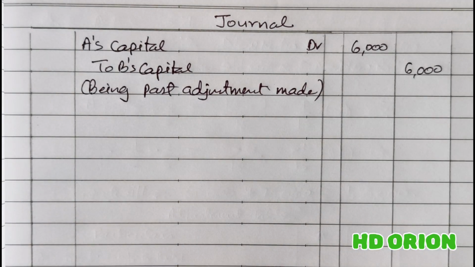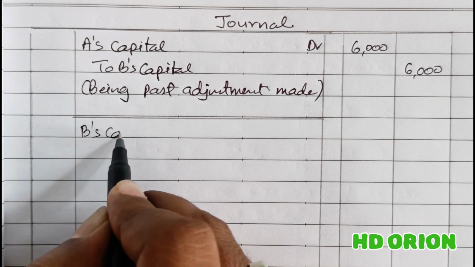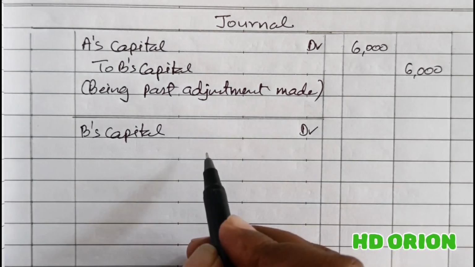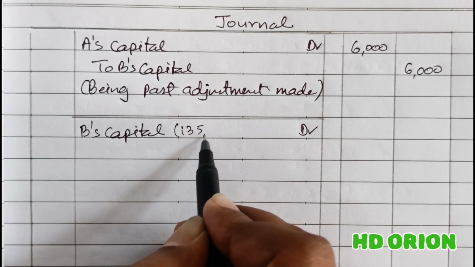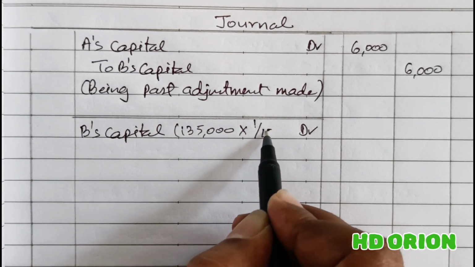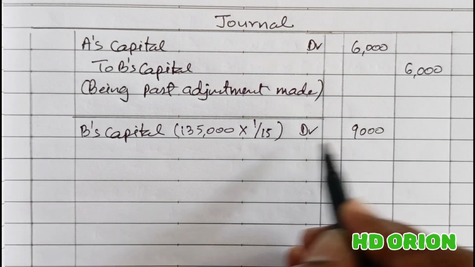Now for the treatment of goodwill. Here B's capital account will be debited because B has gained in the change in profit sharing ratio, and the amount of goodwill is rupees 1,35,000 and B's gain is 1/15th of the total, so rupees 9,000.